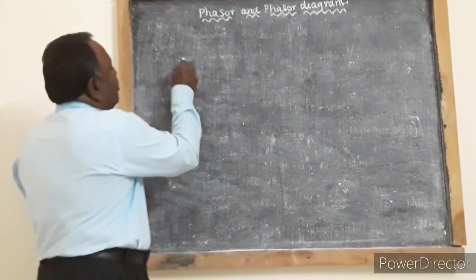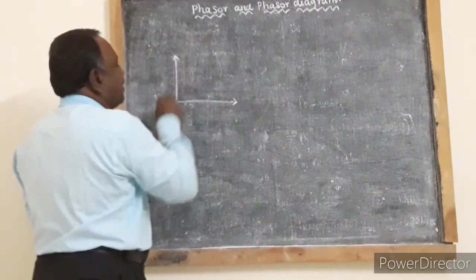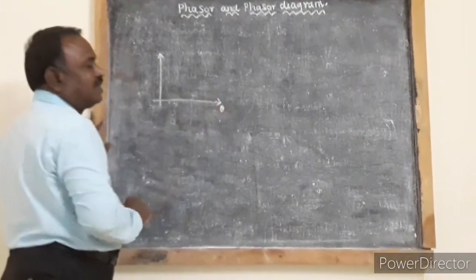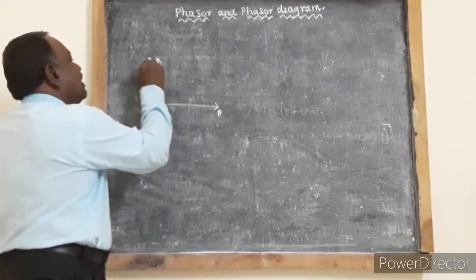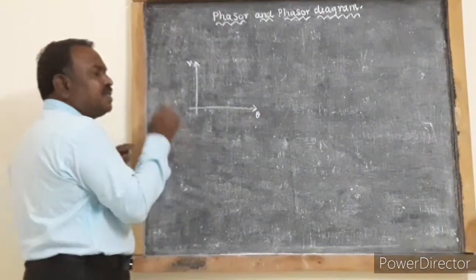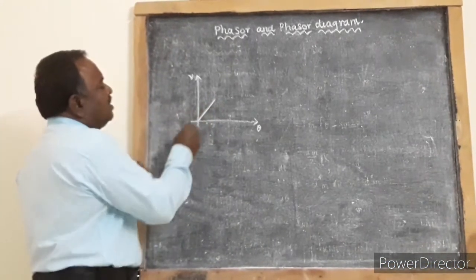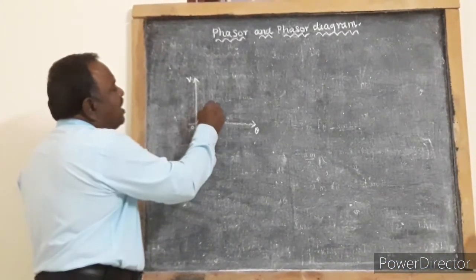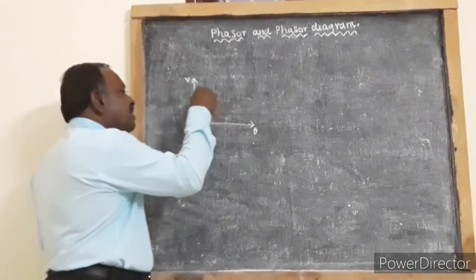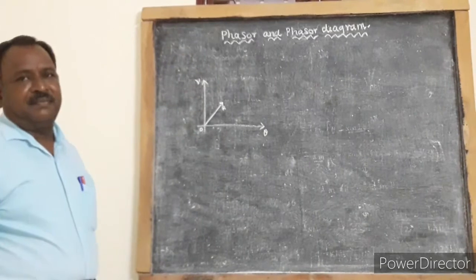As usual, let us take theta along the x-axis and voltage along the y-axis. Now, the AC voltage can be represented by a phasor. So OA is a vector. This vector is called a phasor.